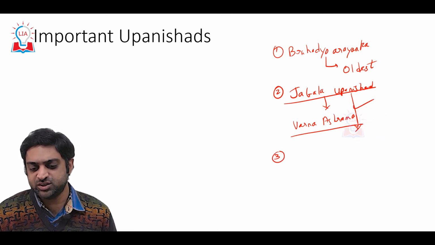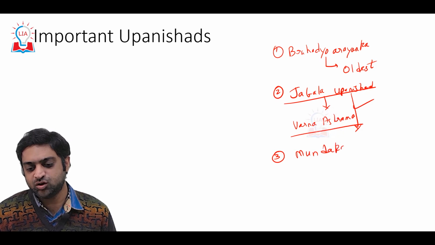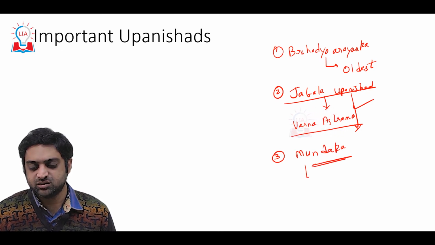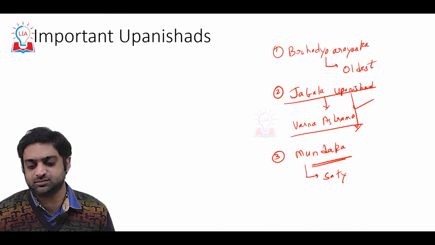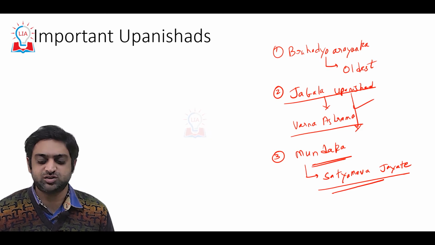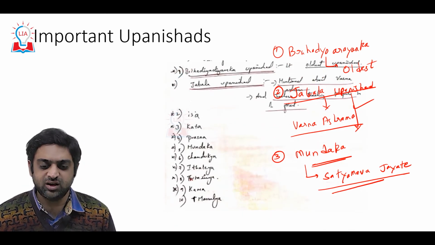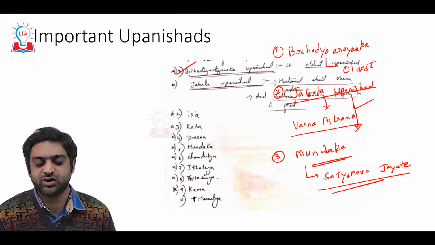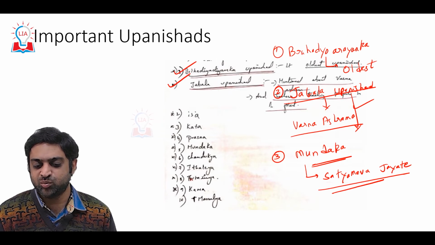Another Upanishad which you would be knowing is the Mundaka Upanishad. The Satyameva Jayate slogan has been borrowed from this Upanishad. Now, the other important Upanishads: we have done Brihadaranyaka, Jabala and Mundaka.